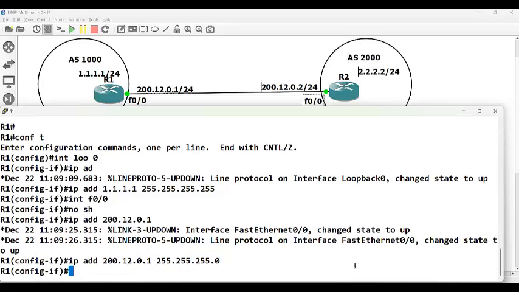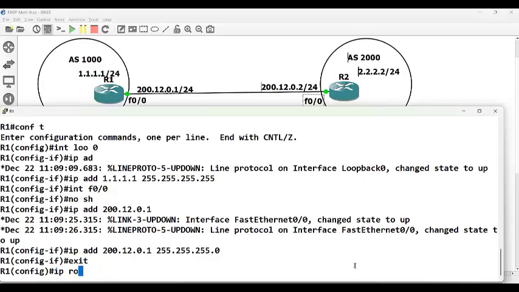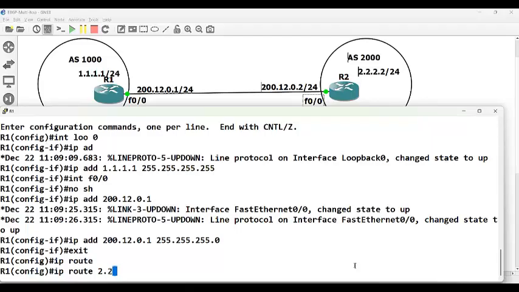So what is next is the static route: IP route 2.2.2.2, send the traffic to 200.12.0.2.